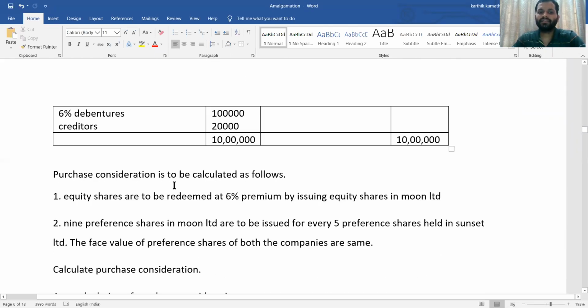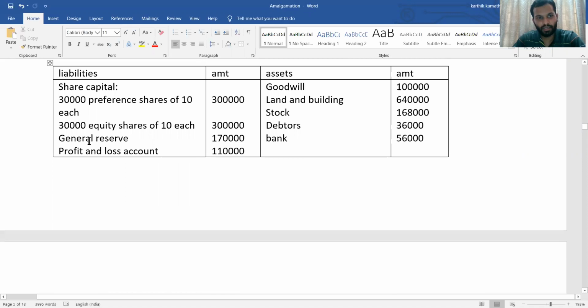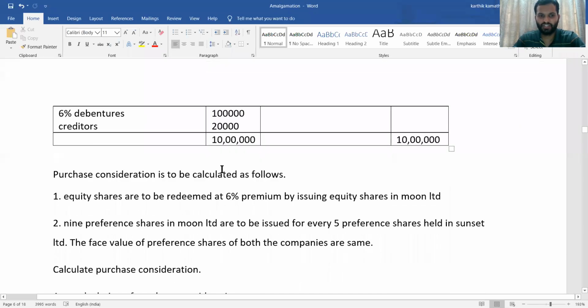And purchase consideration is to be calculated as follows. Equity shares are to be redeemed at 6% premium by issuing equity shares in Moon Limited. So first you need to see what the equity share is here. Equity share here is 30,000 equity shares of 10 each, that is 3 lakh. So there is one adjustment while calculating purchase consideration.